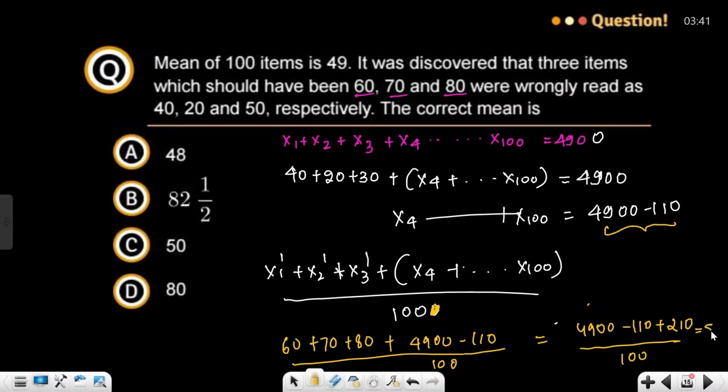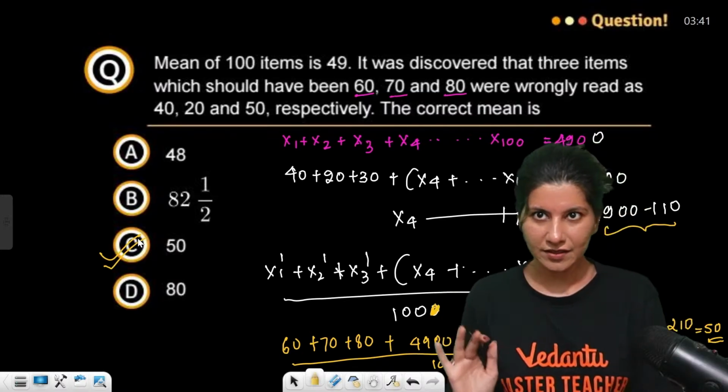So this is going to become 5000 by 100. So overall 50. You will get 50 as the final answer. So option C is absolutely right, guys. Okay. All right. Clear?